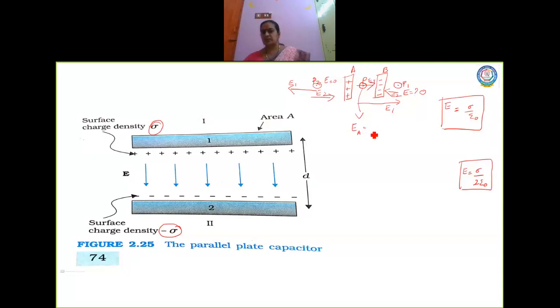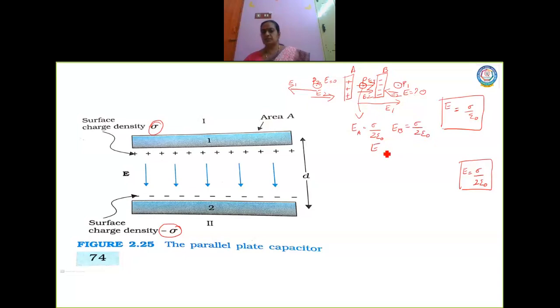Let me write this. It is sigma by 2 epsilon naught, which is due to plate A. Similarly, what is the electric field due to plate B? Plate B is negatively charged, here positive. Again the direction will be in this direction, which is E2. So EB is also equal to sigma by 2 epsilon naught.